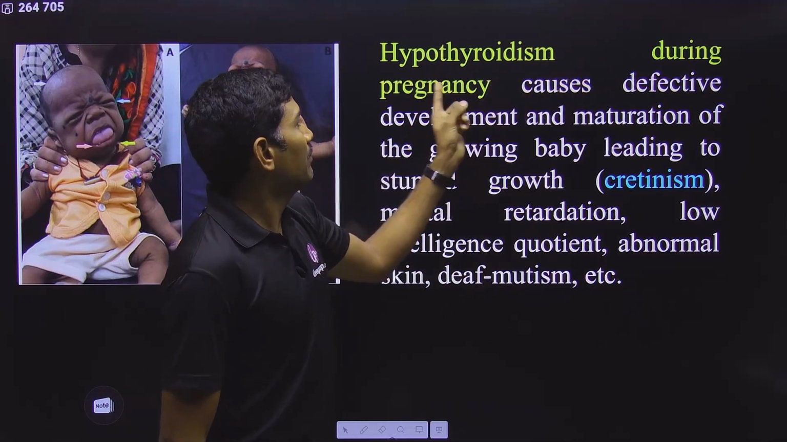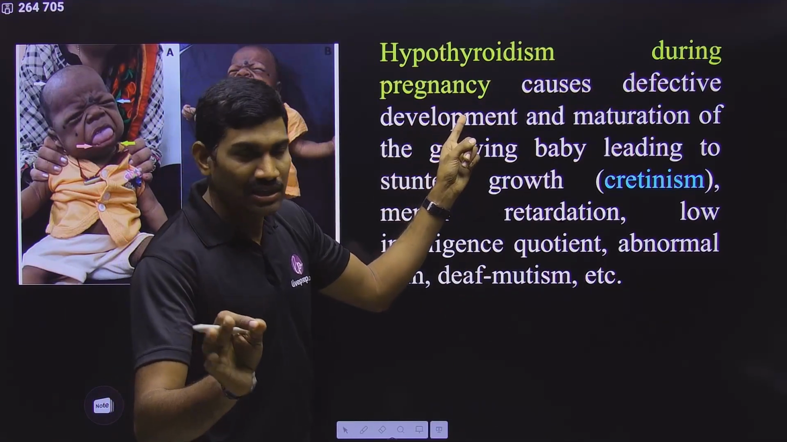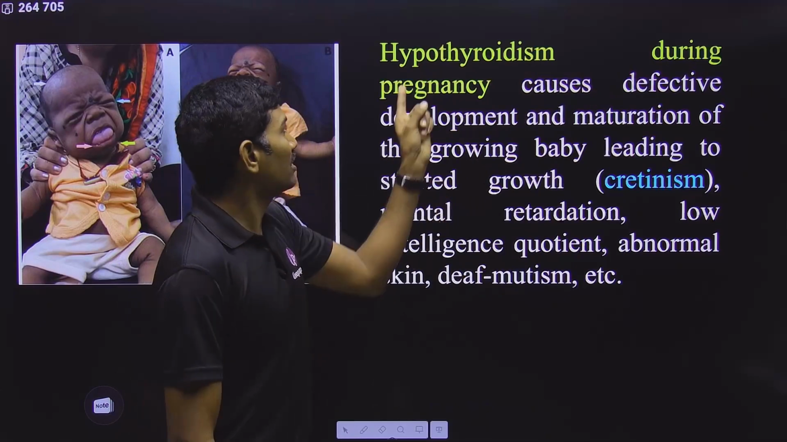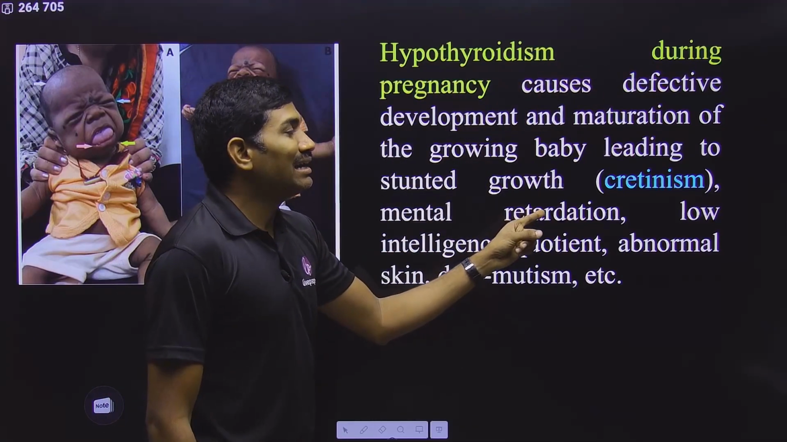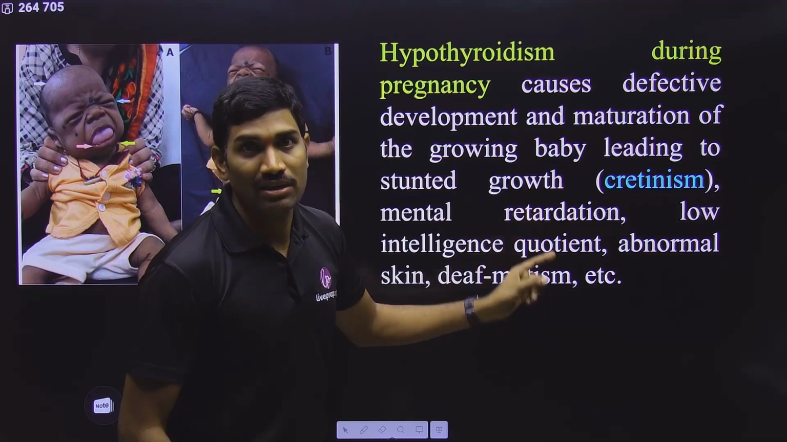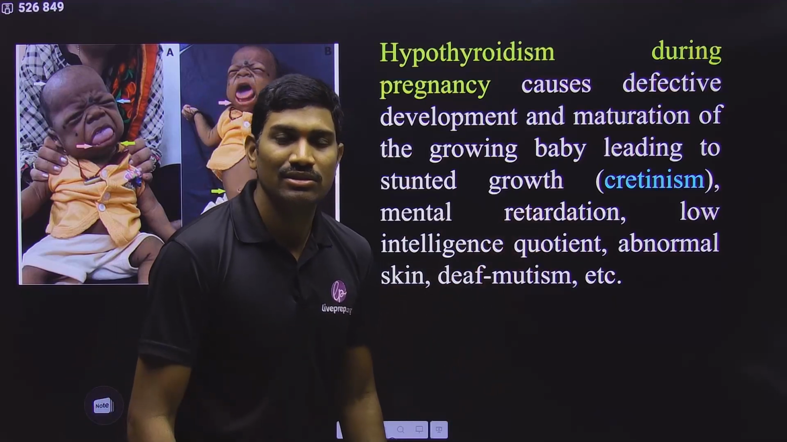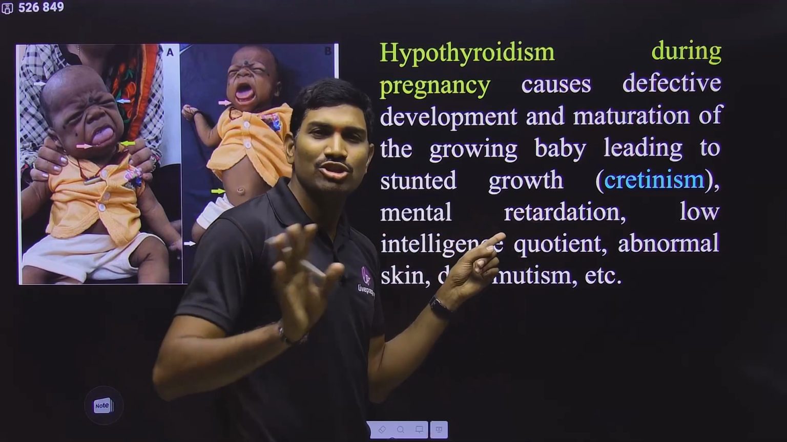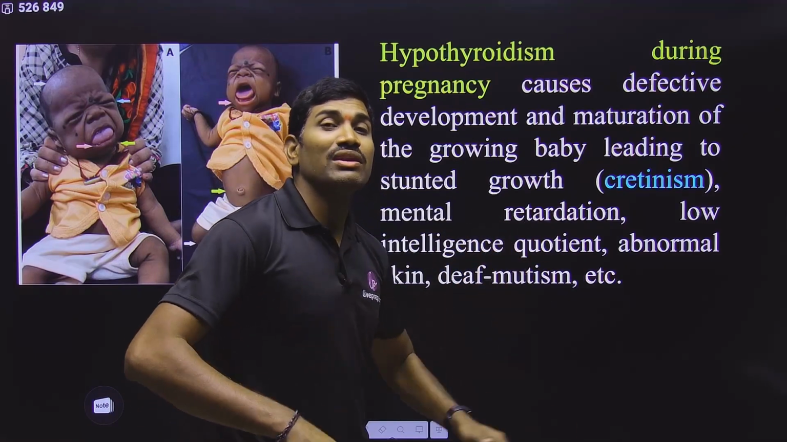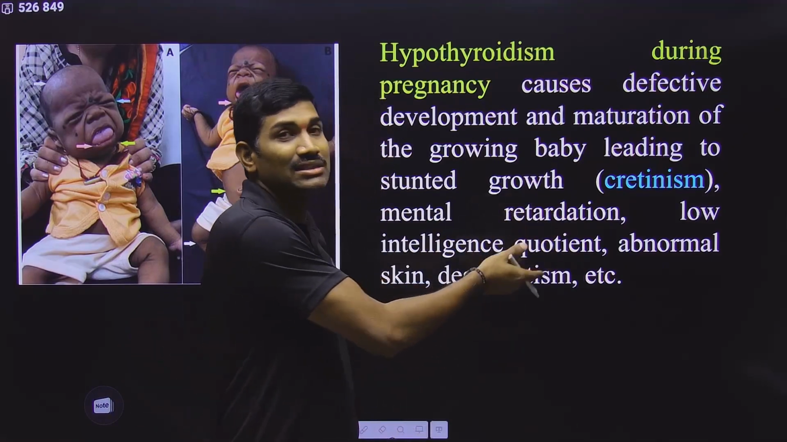So repeatedly I am telling you this because I observed that many students think that way. I am giving one statement, observe carefully: hypothyroidism during pregnancy will result in mental retardation of the pregnant mother. If I give a sentence like this, is it true? No, it is not. This mental retardation is not for the mother. It is for the developing baby. So please understand the sentences carefully.